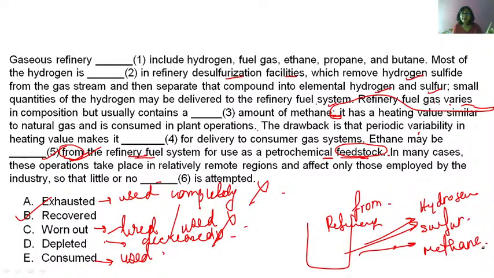Nowhere has ethane been mentioned except in this sentence. So ethane is recovered. You are getting it. How can you exhaust it? When these things are already present, that's why you are using them, consuming them. But ethane is nowhere present. So it should be recovered. You cannot use it. You are recovering it.